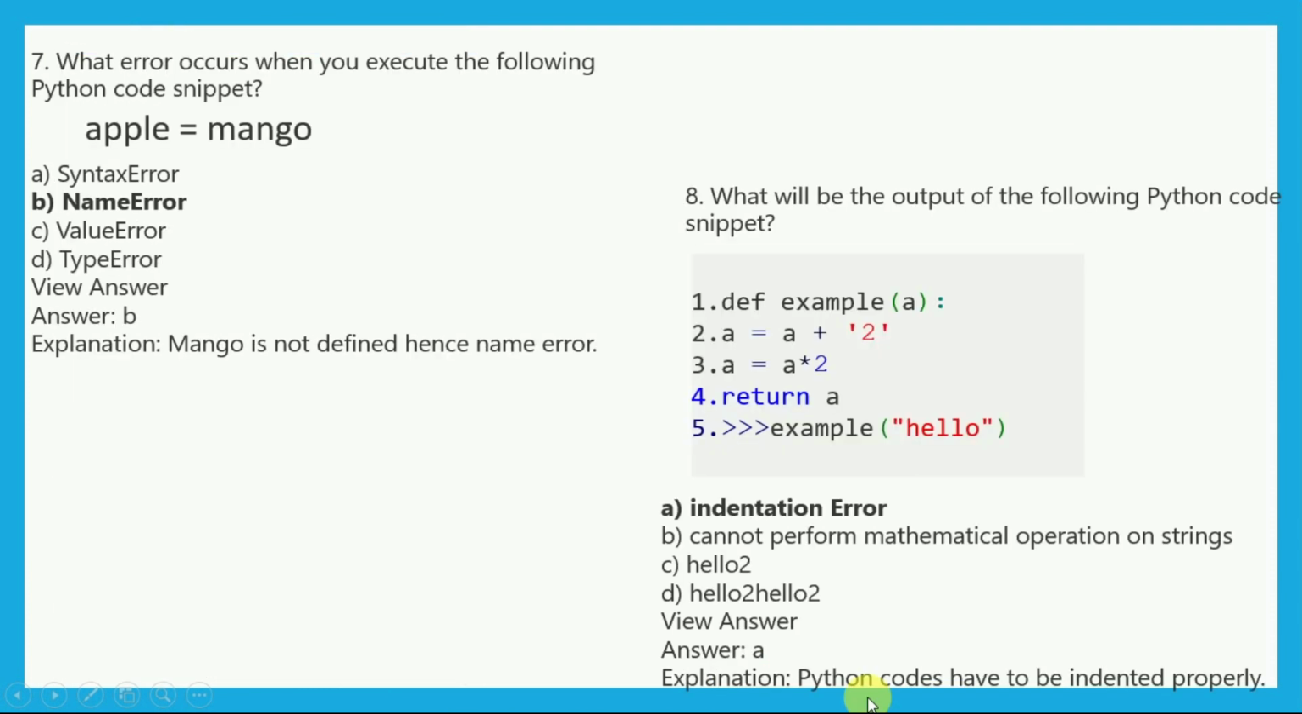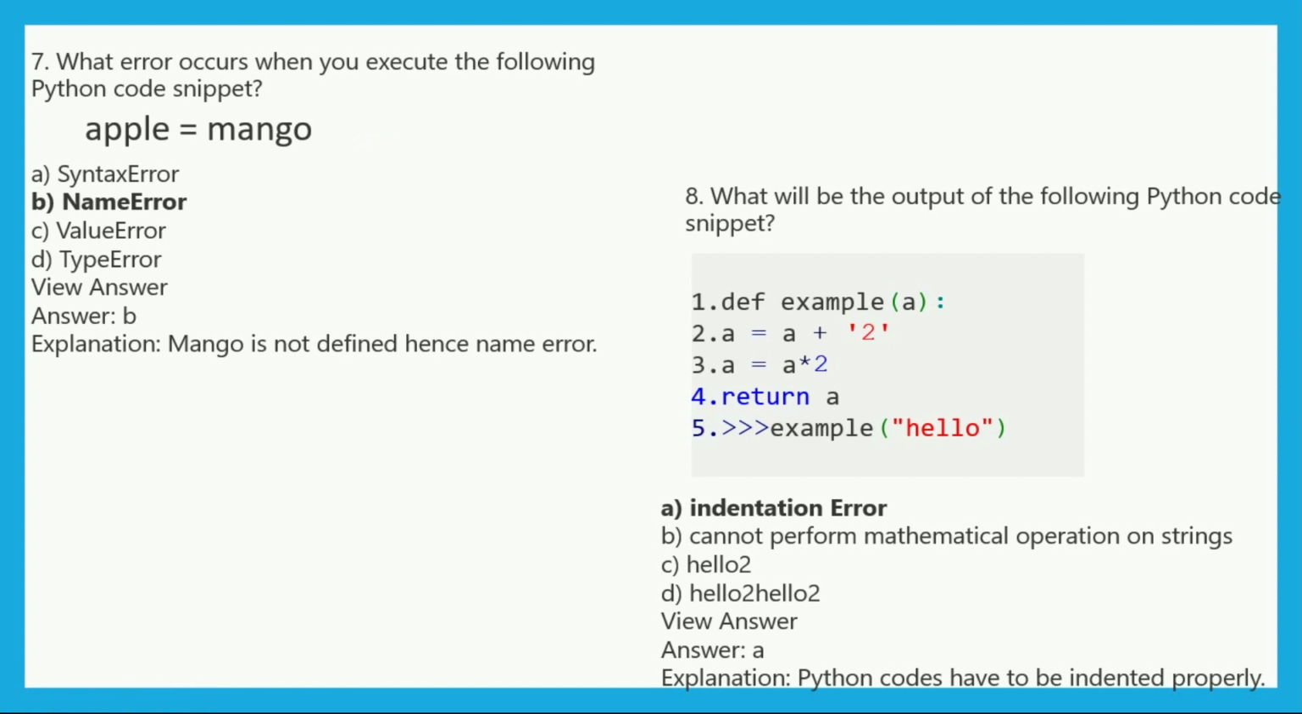So now the question is: what error occurs when you execute the following Python code snippet? Here we have apple equal to mango. Will it cause any error or not? Syntax error, name error, value error, or type error. So it will produce the name error, because mango is not defined, hence name error.